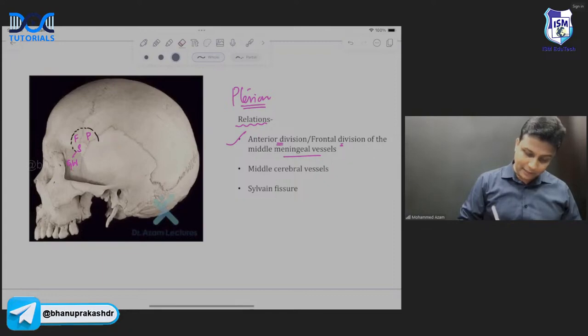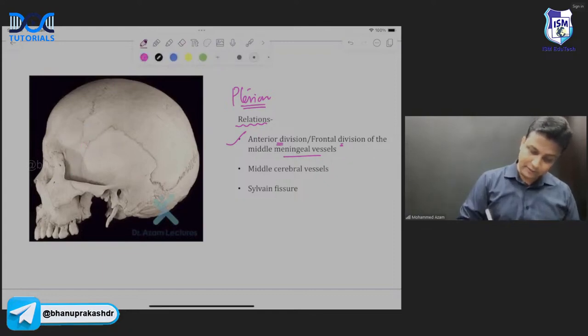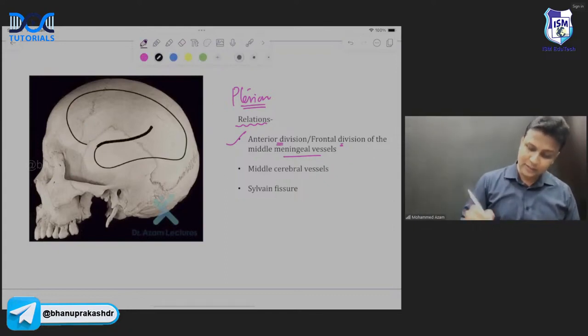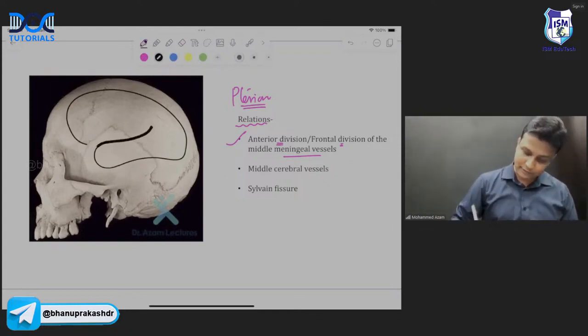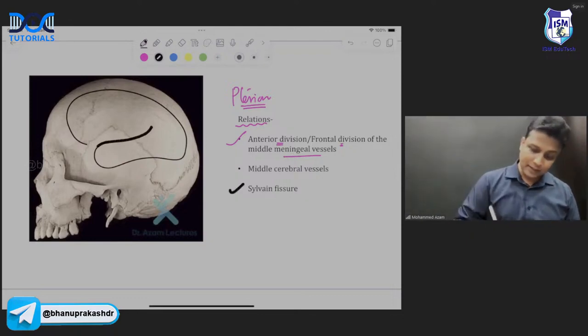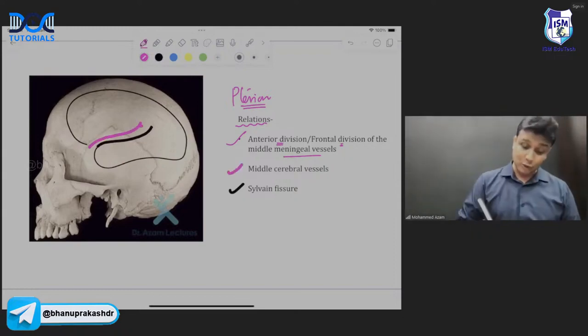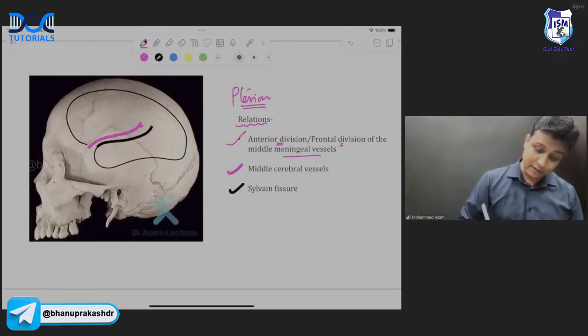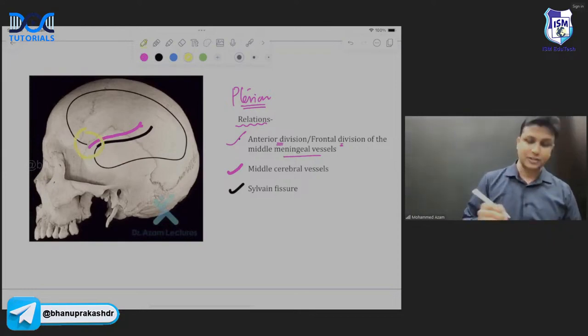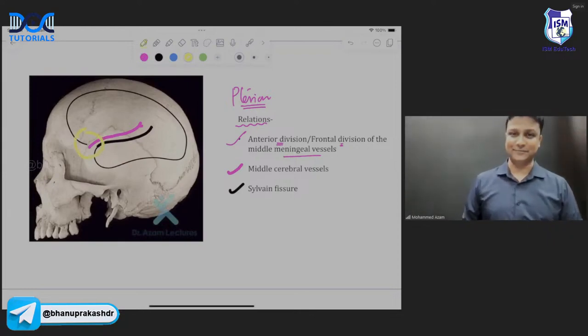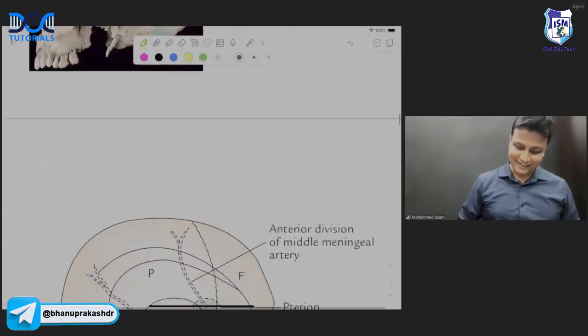Then apart from that, my dear friends, here there will be the cerebral hemisphere. In the cerebral hemisphere, this fissure here will be known as the Sylvian fissure, sir. So the Sylvian fissure also passes from here. Inside that Sylvian fissure, you'll have the middle cerebral vessels, and that is also passing from there, sir. Understanding? So all these are the structures lying deep to pterion. ये सारे structures pterion के relations में होते हैं. Perfectly done. Next one, sir.